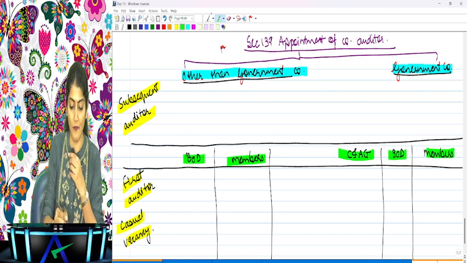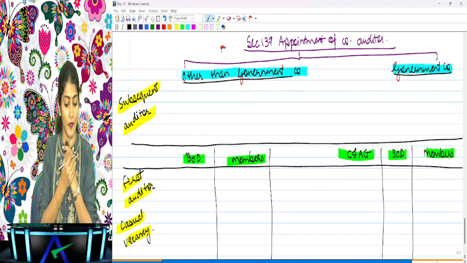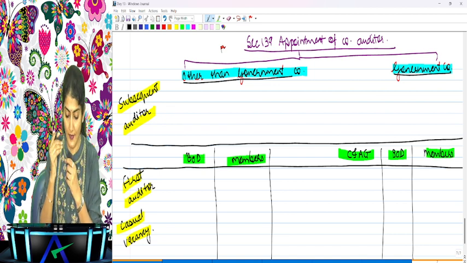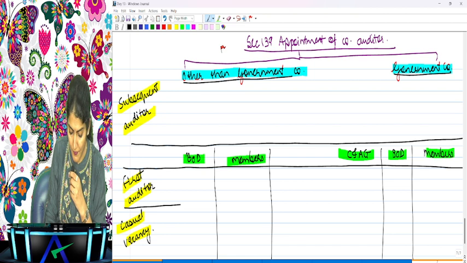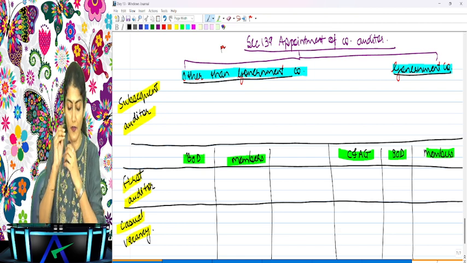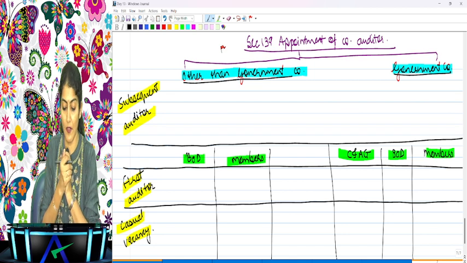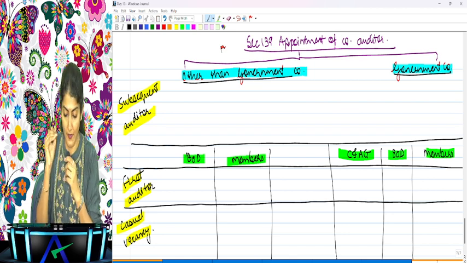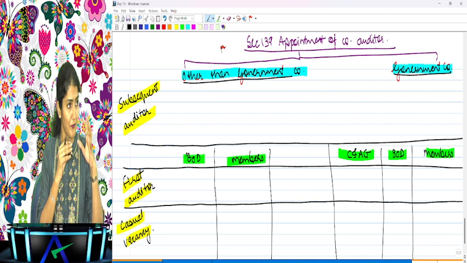Is it clear to everyone the format which we have drawn over here? The appointment of the first auditor and the appointment of the auditor in case of the casual vacancy. Clear to everyone? Yes. Okay.